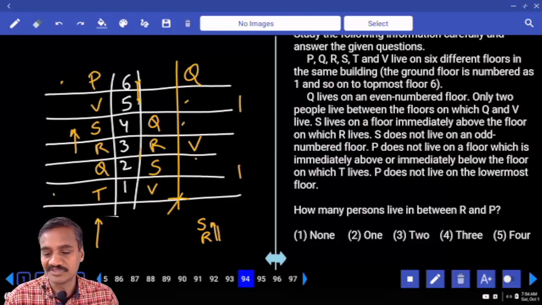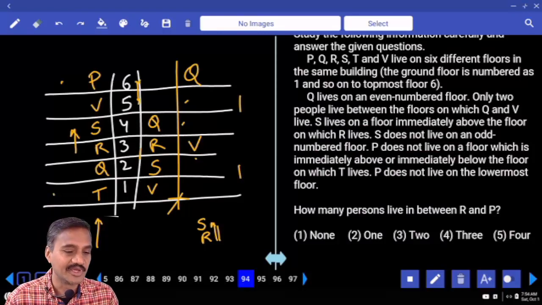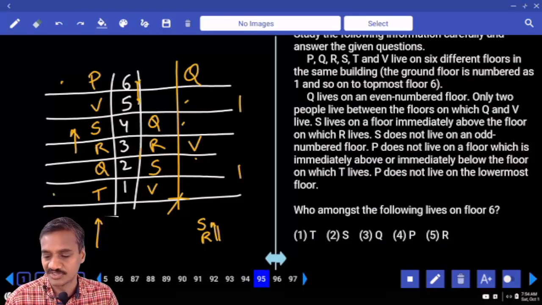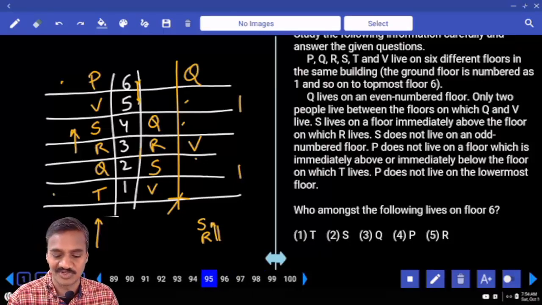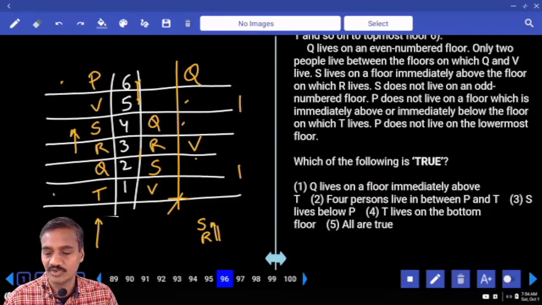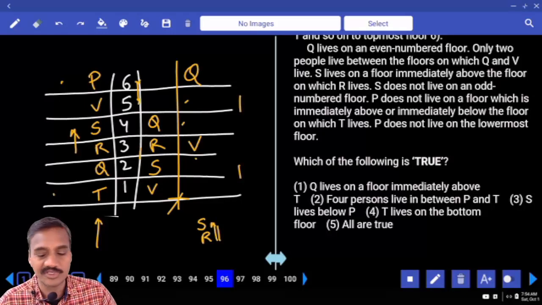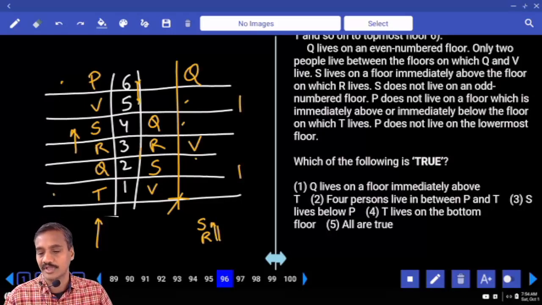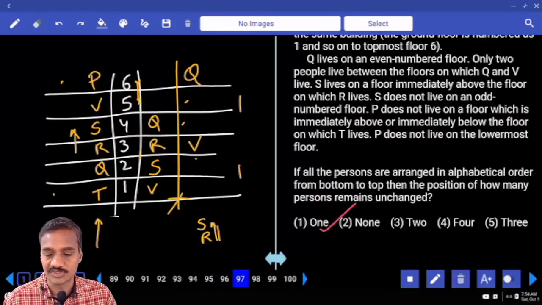And how many persons live in between R and P? Now in between R and P there are only 2 persons, choice 3. And who among the following lives on floor number 6? P, that is choice 4. 96, which of the following is true? Q lives on a floor immediately above T. Q is immediately above T, is it so? Yes, definitely true, first one. And 4 persons live between P and T, that is also true. So all are true, choice 5.